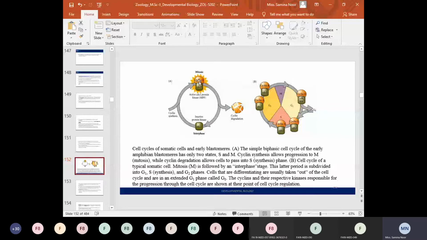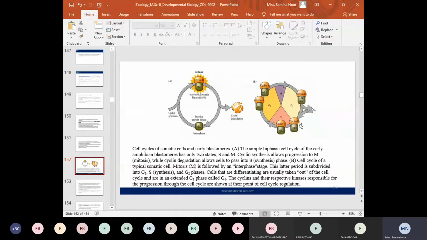So at the end of the division phase or the M phase, the cyclin is degraded and the cell again enters into its interphase. Then again in interphase, the accumulation of the cyclin protein, as you can see in the figure, is periodic, with synthesis of the cyclin proteins from one phase to another phase.